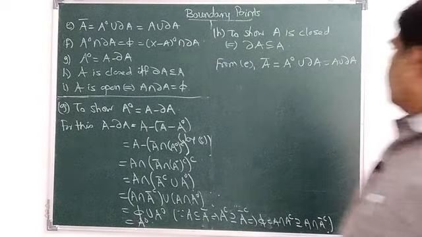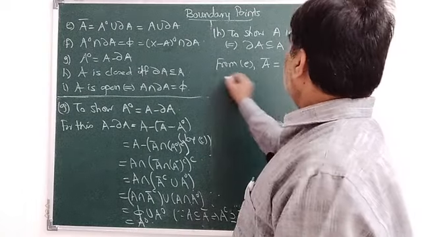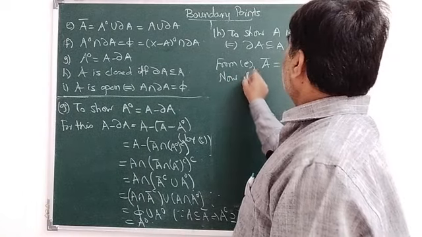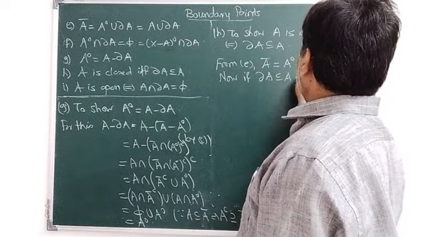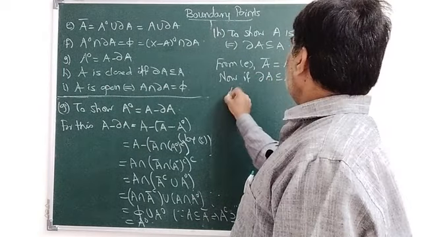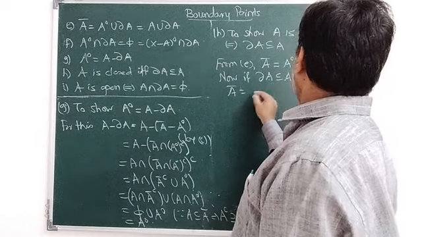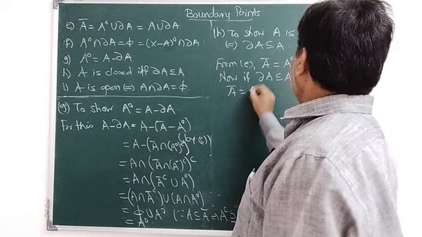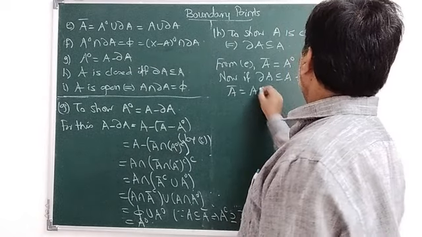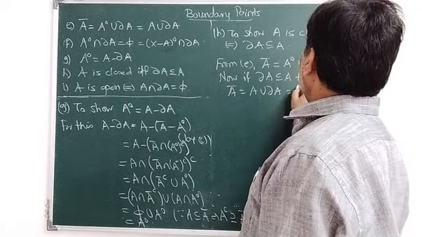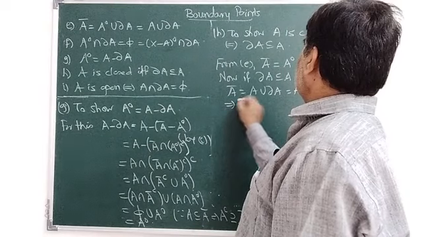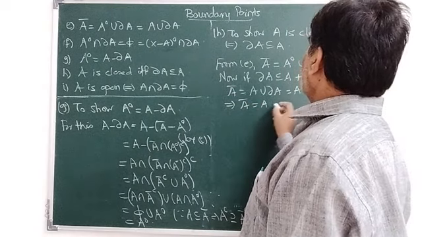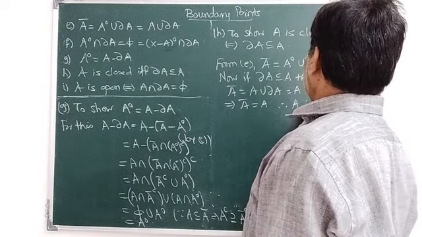Now if ∂A is a subset of A, then A closure, which is equal to A union ∂A, must be equal to A. This implies A closure is equal to A, and therefore A is a closed set.